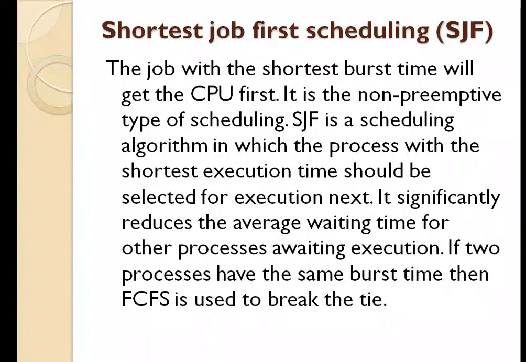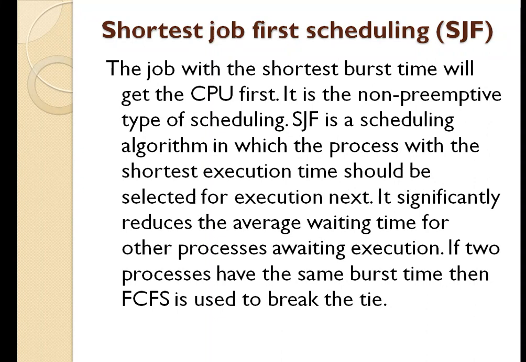Shortest job first is a scheduling algorithm in which the process with the shortest execution time should be selected for execution next. It significantly reduces the average waiting time for other processes awaiting execution. If two processes have the same burst time, then first come first serve is used to break the tie.